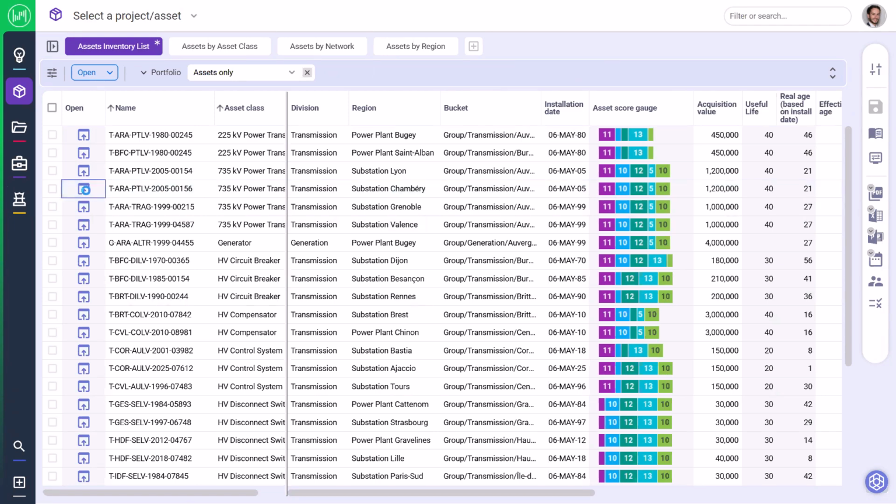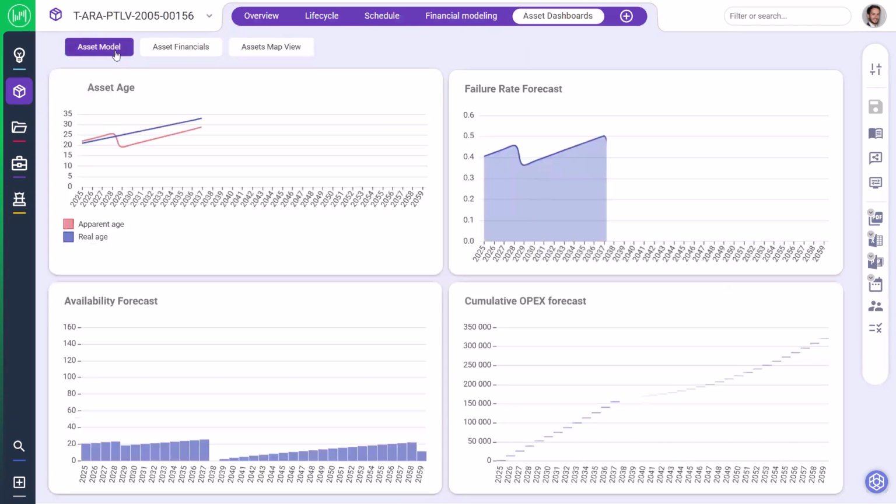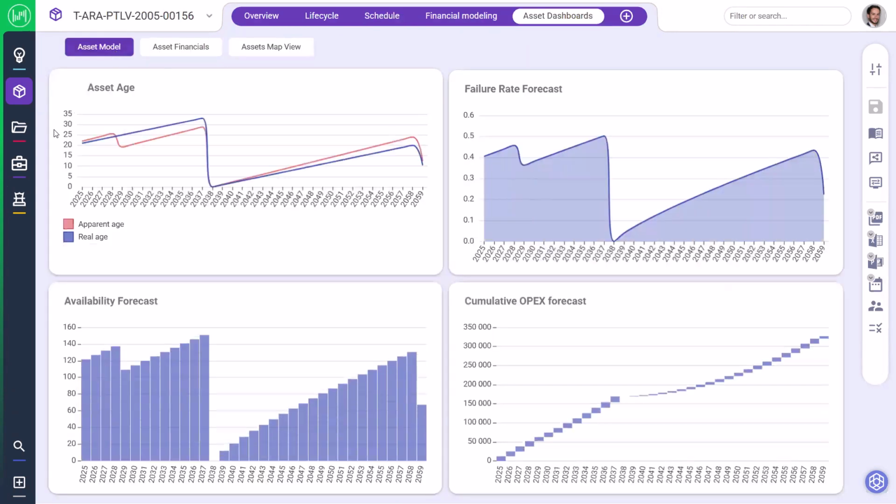For each asset, users can easily access their related projects. Renewal policies can translate condition, age, and risk into future investment needs, helping organizations anticipate funding requirements and align renewal decisions with business priorities. Investment decisions do not only shape the project portfolio, they also influence future asset condition, risk, and performance.